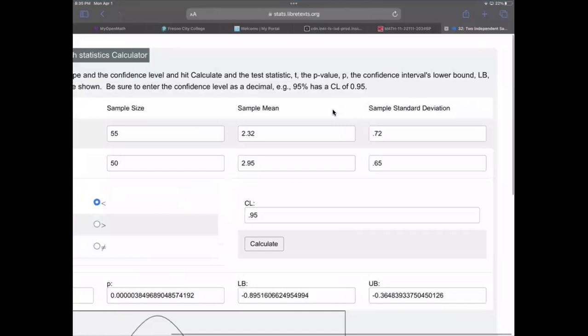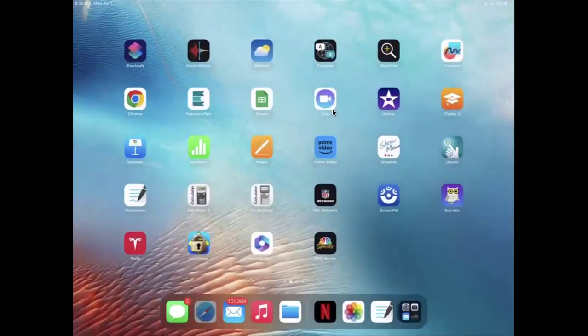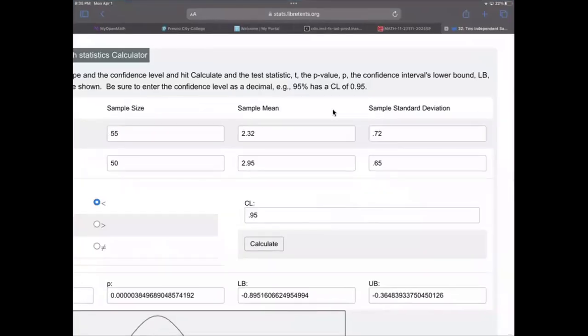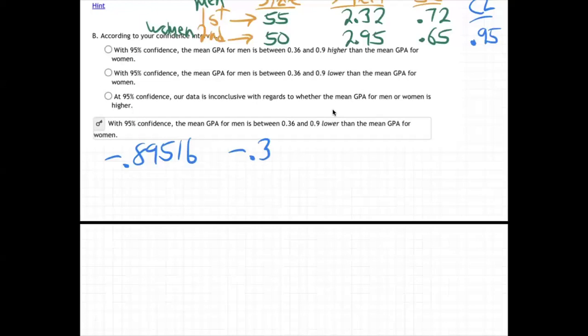One more time. It's negative 0.89516, and the other number was negative 0.36483. That was the lower bound and the upper bound. Those were the two numbers from the calculator.